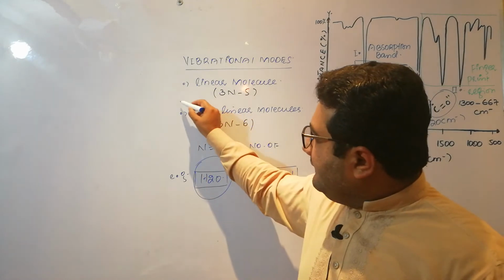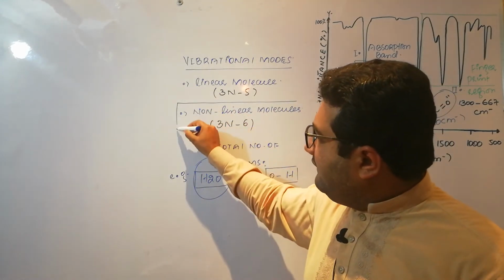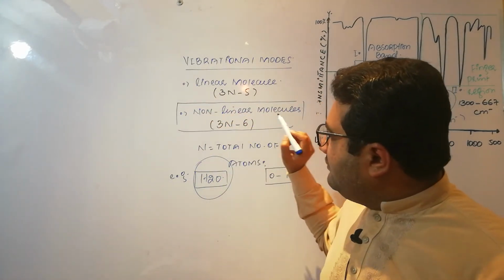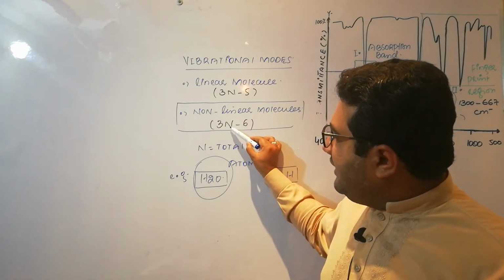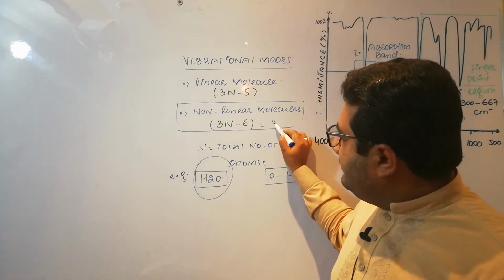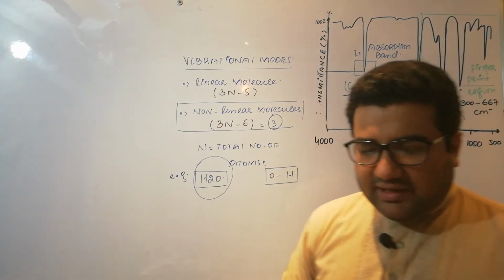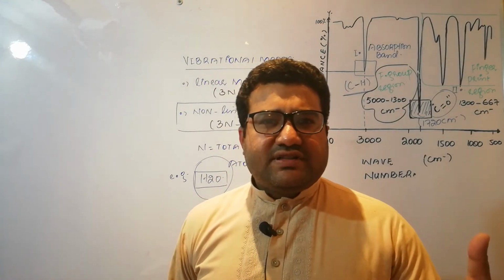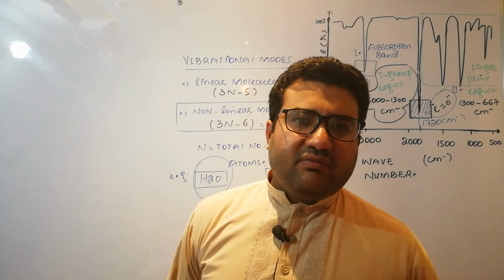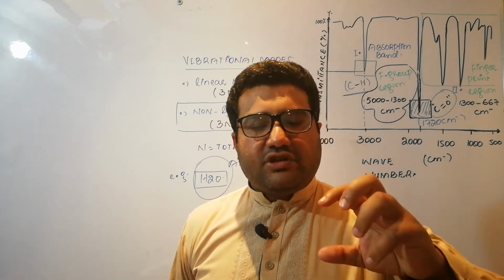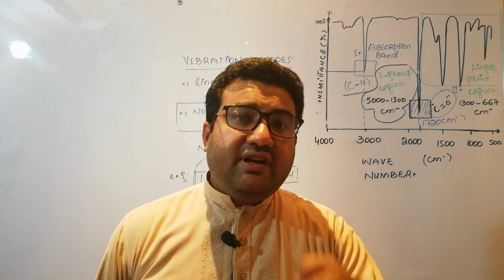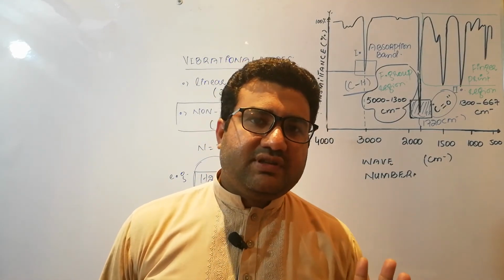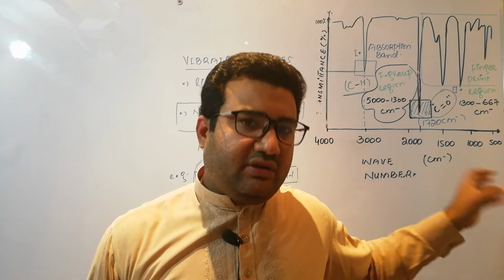So how many vibrational modes does it have? Number of atoms is 3. So 3 into 3, 9. 9 minus 6 is equal to 3. There are two bonds of a single type, the OH bond, but these bonds vibrate in 3 different vibrational modes, and that will make this graph very complex.